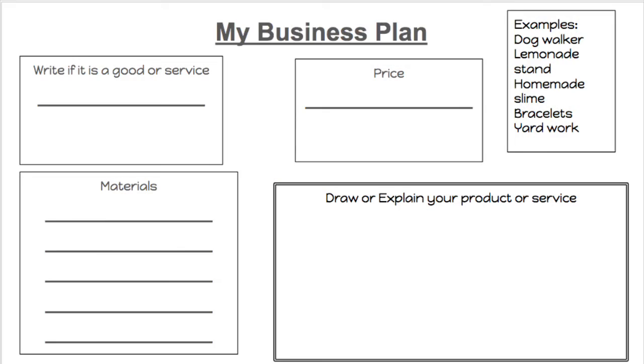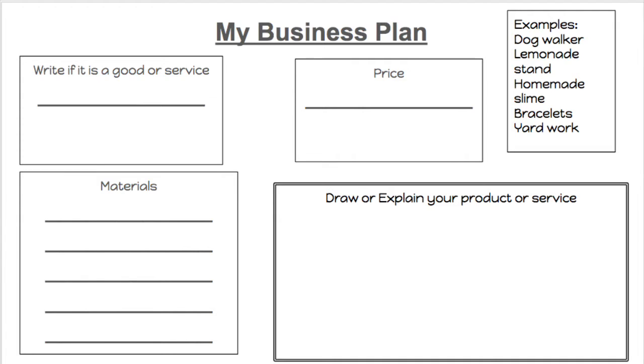So now that we have a better grasp on what goods and services are, I'm going to go ahead and explain your assignment for this lesson. Alrighty. Now, to wrap up our lesson for today, I'm going to give you the independent part of our lesson. On your own, you are going to create your own business plan. The first step is deciding what you want to do for your business. For examples, I've put dog walker, lemonade stand, homemade slime, bracelets, or yard work.